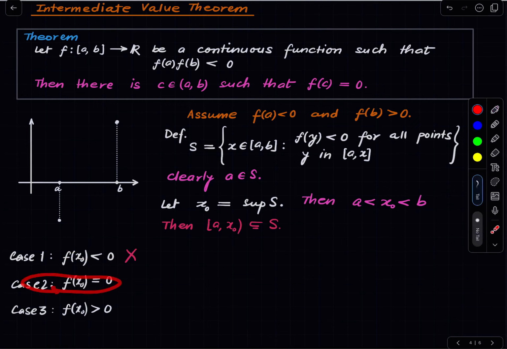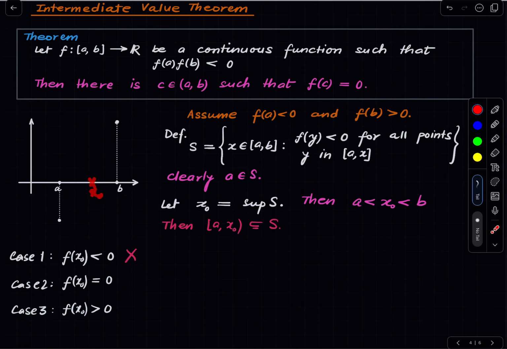Second case is favorable. This is what we wanted. We wanted a point strictly between A and B where the function takes 0 value. So if that is the case, then we are fine. And case 3 is also something we will rule out, because suppose x naught is here and the value of the function is positive here, then the value will be positive in an entire neighborhood around the point x naught, and therefore any point on the left side of x naught and also in this neighborhood, the function will take positive value. Let me draw that again.